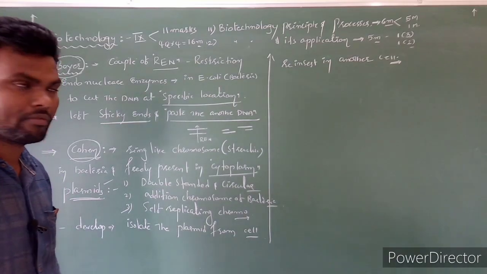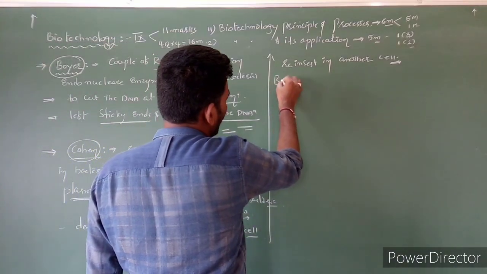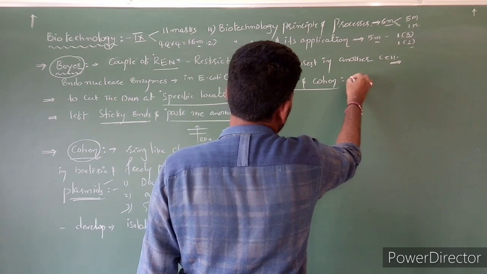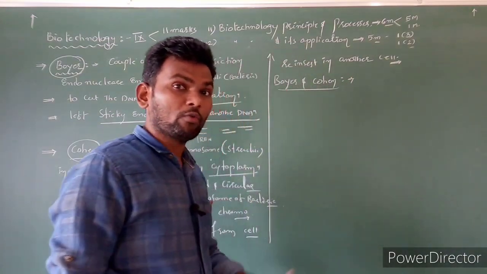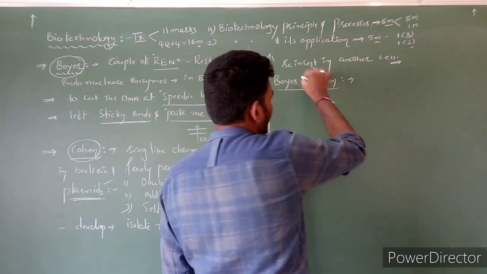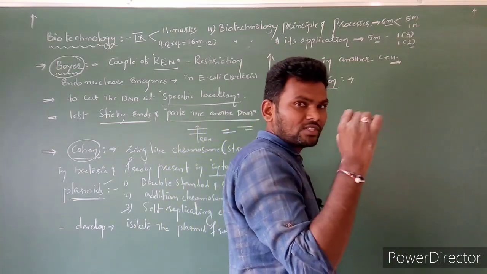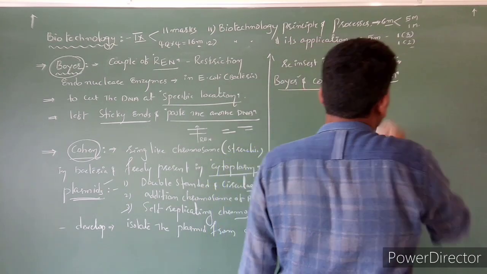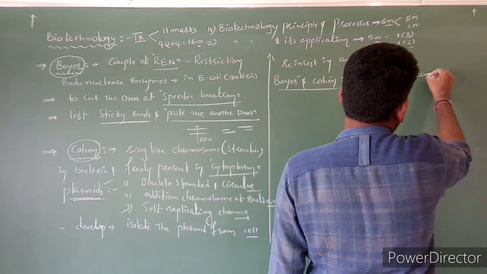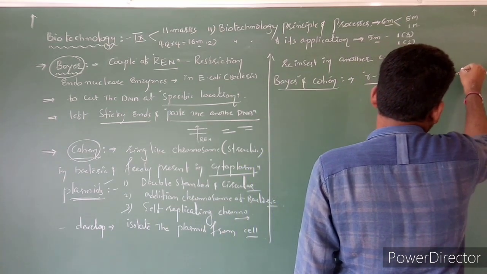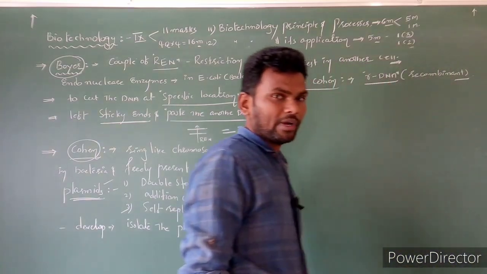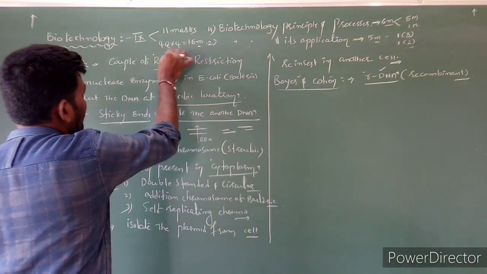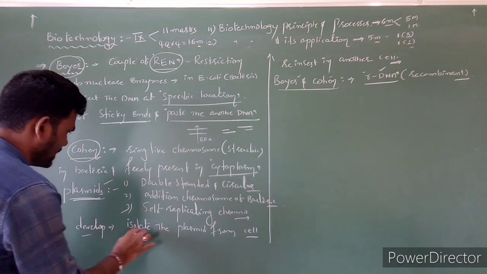So this is basic information about the work of Boyer and Cohen. They shared their knowledge with each other. By involvement of Boyer as well as Cohen, rDNA was first prepared. rDNA means recombinant DNA, prepared by using REN enzyme and this technique.